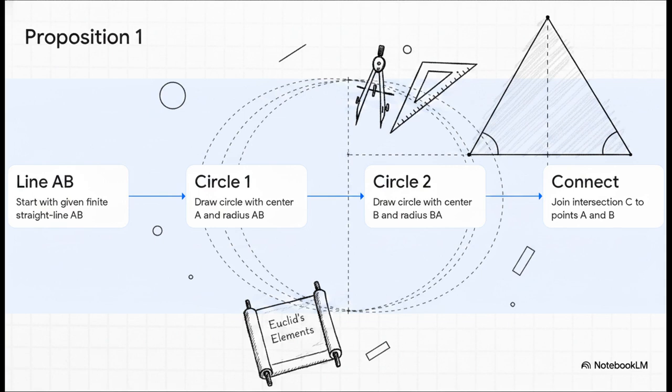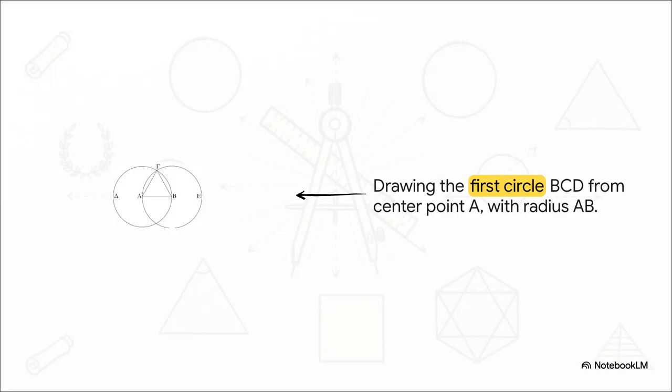And remember, we can't cheat by measuring the sides. We have to build it relying only on our permitted tools, following a highly specific, strictly logical sequence of steps. Watch how beautifully this builds. We start with our baseline, AB. By anchoring our compass at point A, we invoke postulate 3 to draw our first circle.